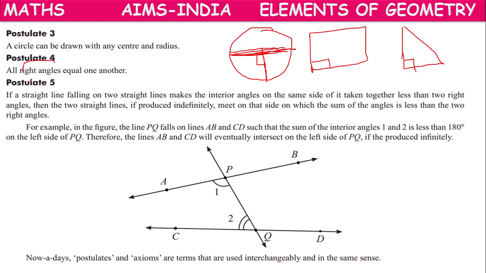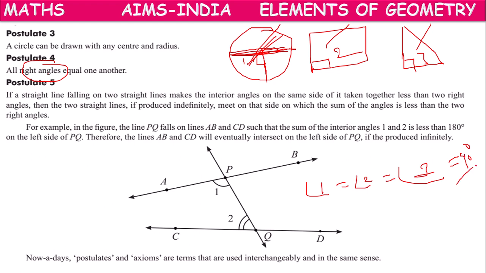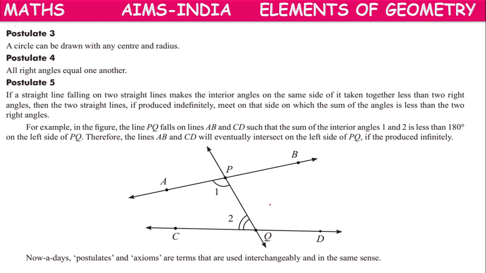Means a right angle, whether it is present in the interior part of a circle, or in the interior part of a rectangle, or in the interior part of a triangle, no matter wherever it is. If it is a right angle, all right angles are equal to one another. If it is 1, if it is 2, if it is 3, because all are right angles, angle 1 equals angle 2 equals angle 3, all of them indirectly equal to 90 degrees. Like that, all right angles are equal.